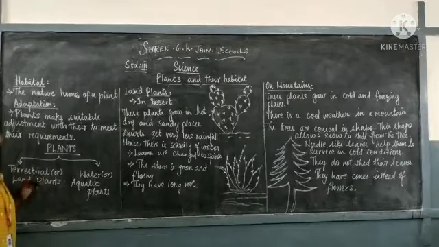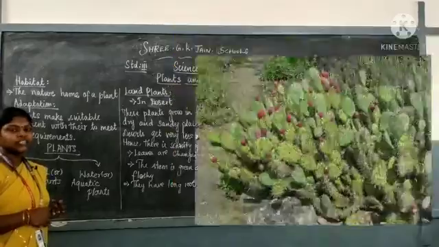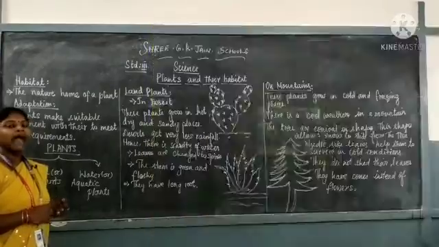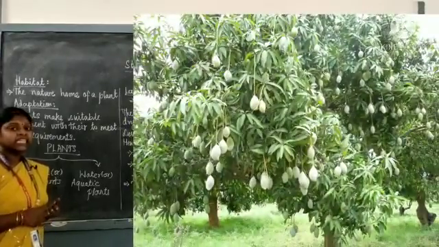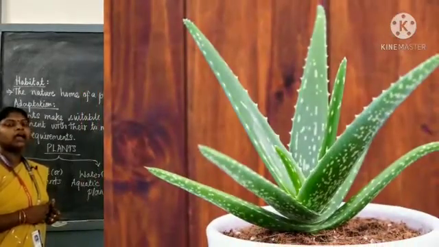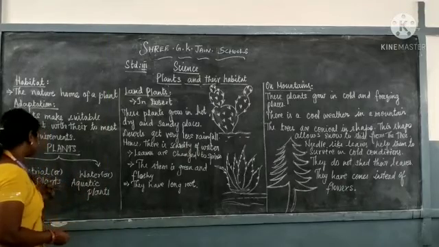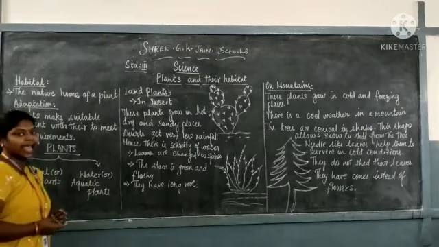Examples for the terrestrial plants are date palm, opuntia, mango tree, teak tree, aloe vera and tamarind tree. So these are all some examples for terrestrial or land plants.